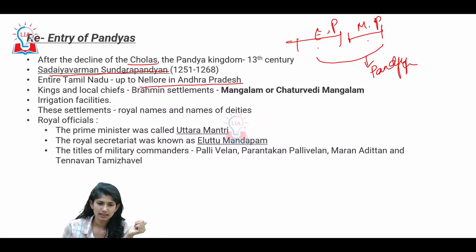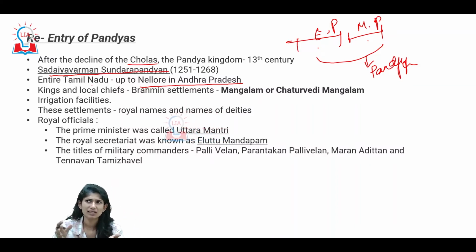Next, one thing is the kings and local chiefs. Like we have spoken in the political part of the Pandyan video, the kings had a hierarchy of subordinate chiefs who were important for local administration, but in turn paid their allegiance to the central administration, that is the Pandyan kings.